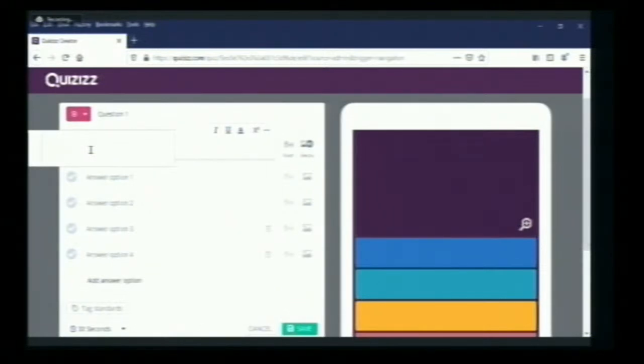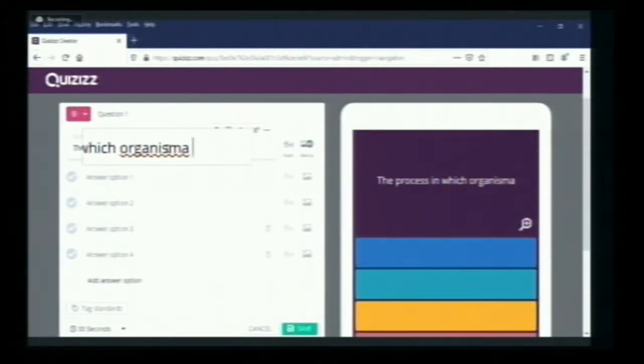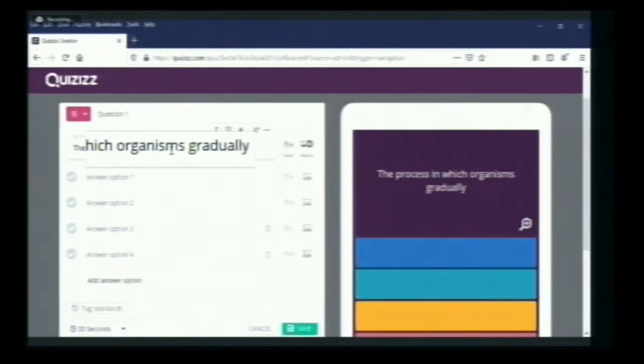For the first question I will type: the process in which organisms gradually change over time.